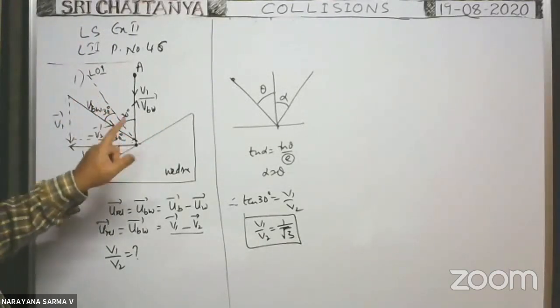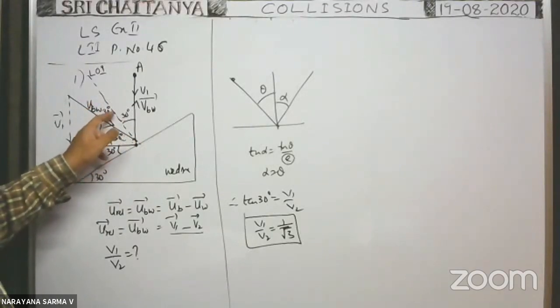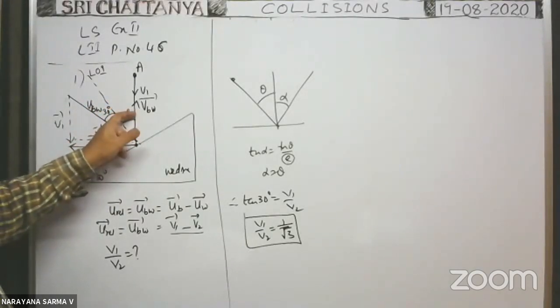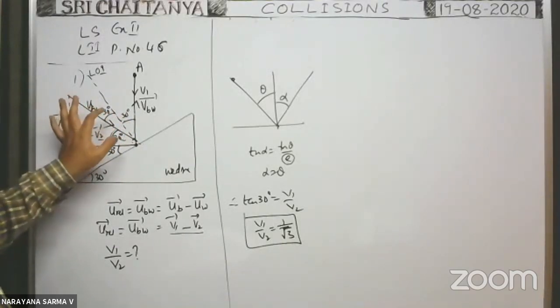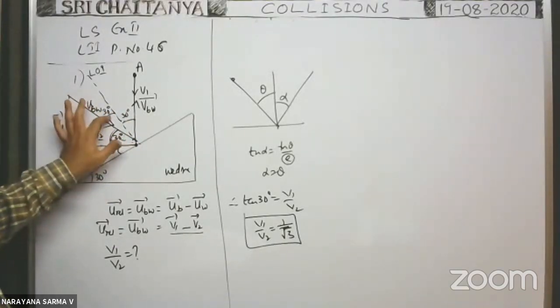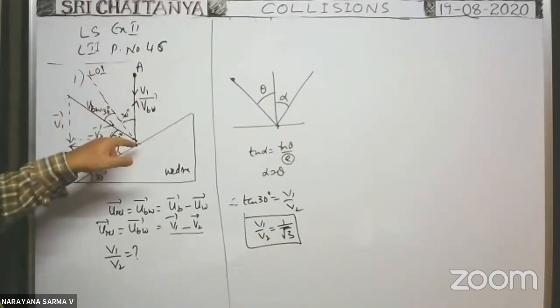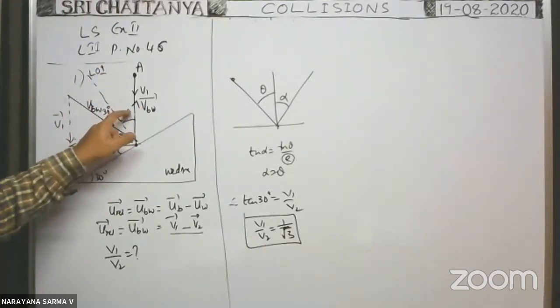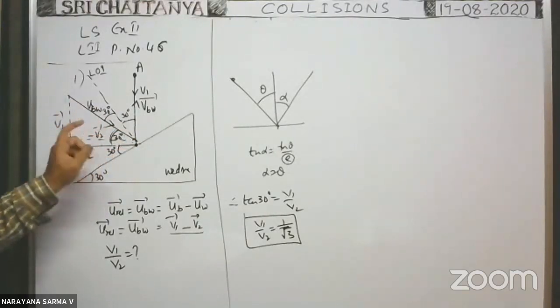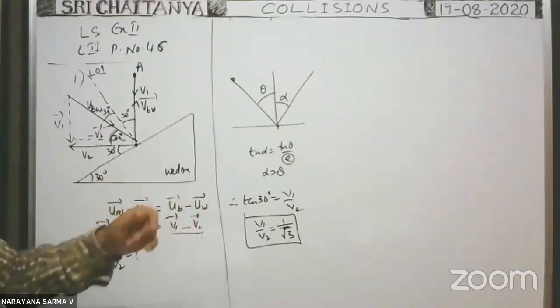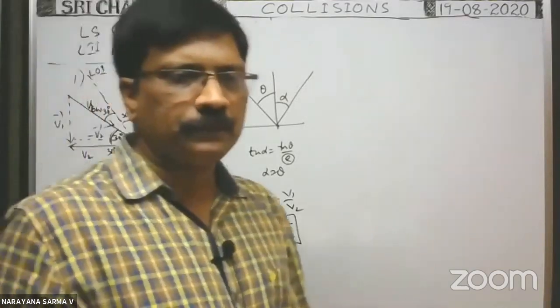As the collision is elastic, with whatever angle it makes collision, with the same angle it rebounds. The angle of rebound we know. That's why the angle of incidence is also the same. If it is 30, it is 30. As the angle between these two is 90, the sum of these two is 60. So definitely this angle is 30. So in this right angle triangle, tan 30 is equal to V1 by V2.